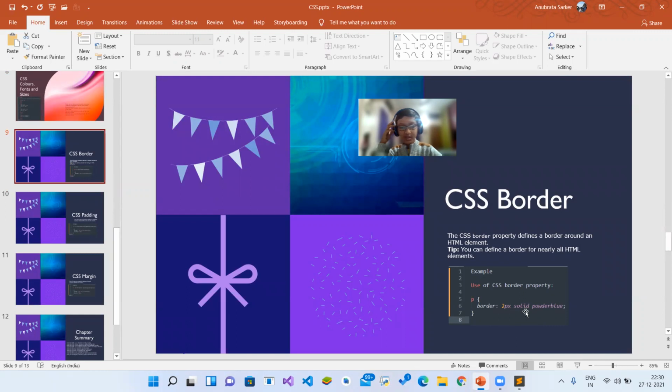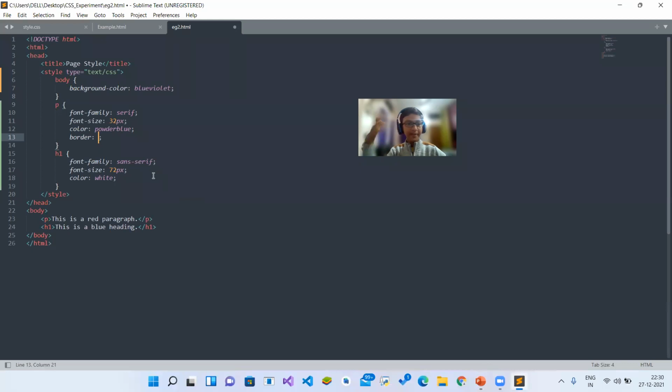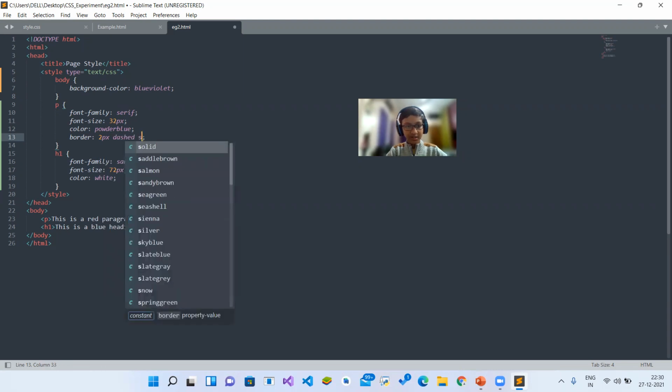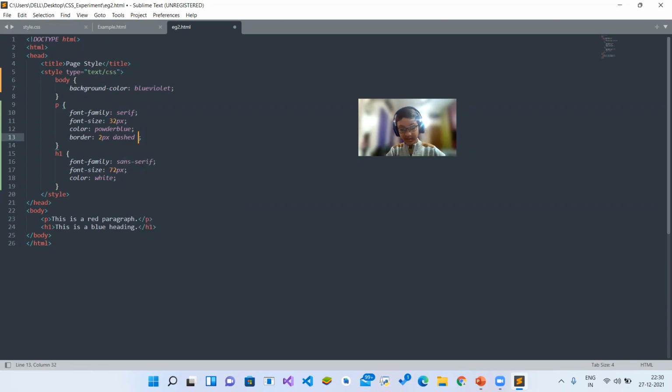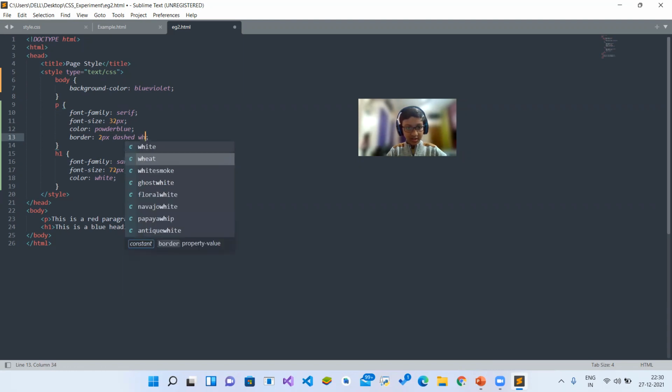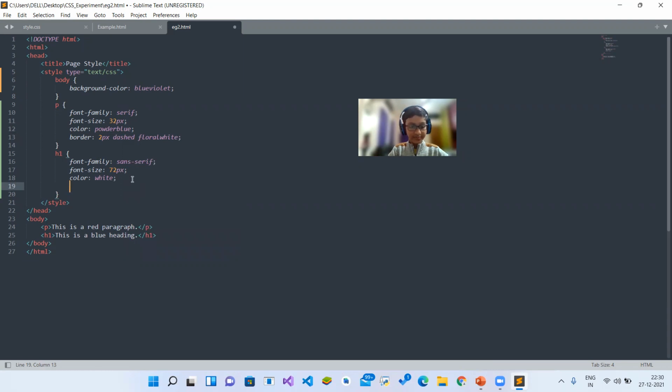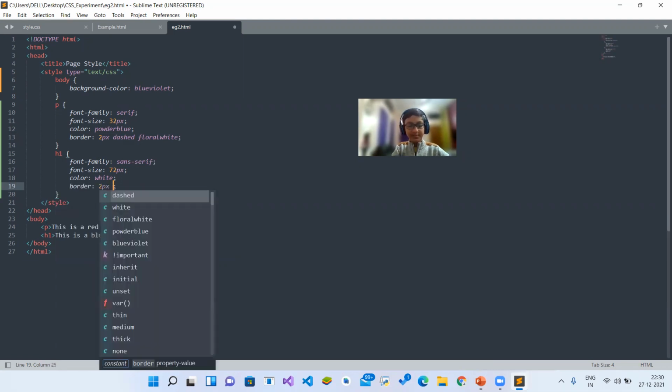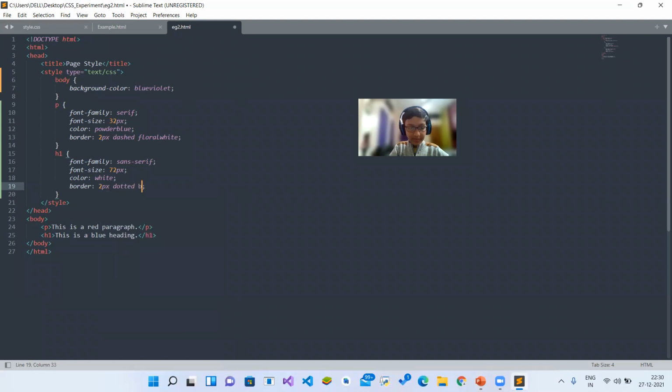And then the color of the border, like here, powder blue. So here the border's width will be 2 pixels. Here, let's say it will be dashed, and the color will be, let's see, total white. And here the border will be 2 px dotted black. Okay.